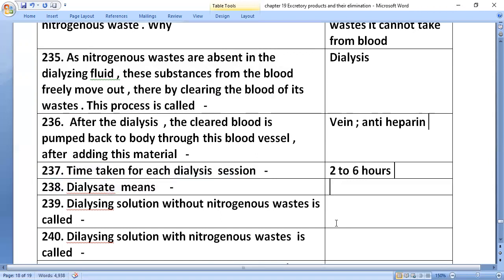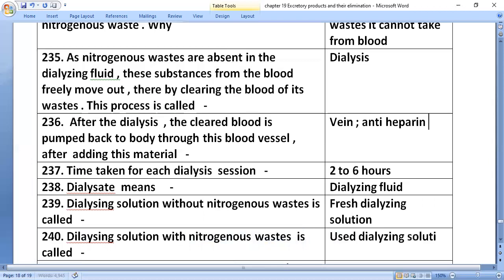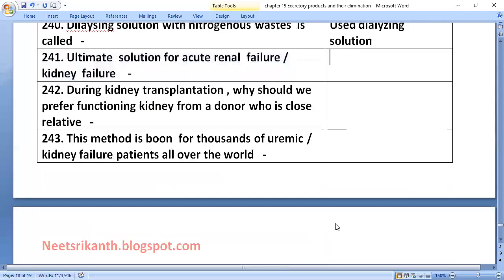Dialysate means dialyzing fluid. Dialyzing solution without nitrogenous waste is called fresh dialyzing solution. Dialyzing solution with nitrogenous waste is used dialyzing solution. The ultimate solution for acute renal failure or kidney failure is kidney transplantation.